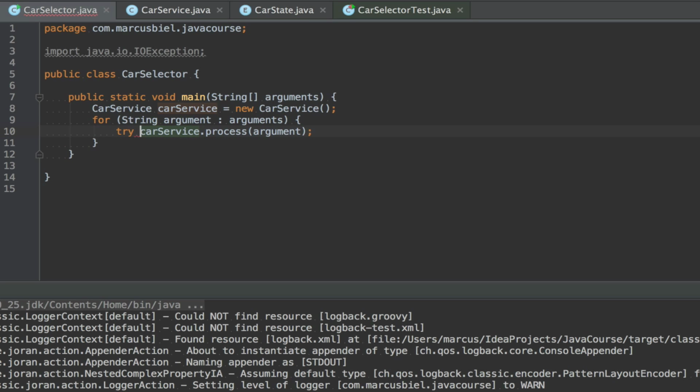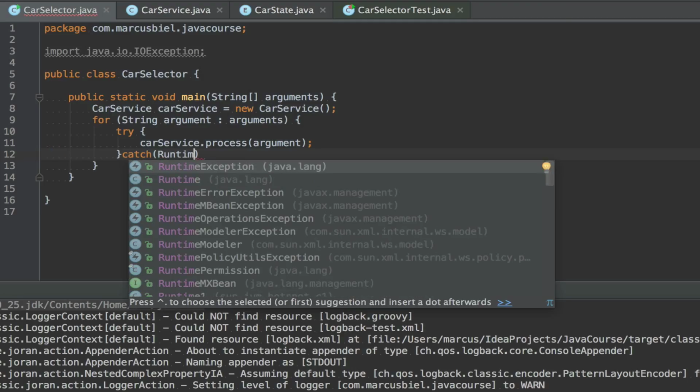And so there is this new construct. I say try, which is like telling the compiler I know something evil can happen and I just want to try it. But now I can say catch, and I can catch this runtime exception.